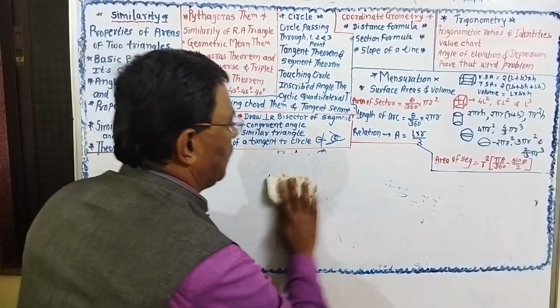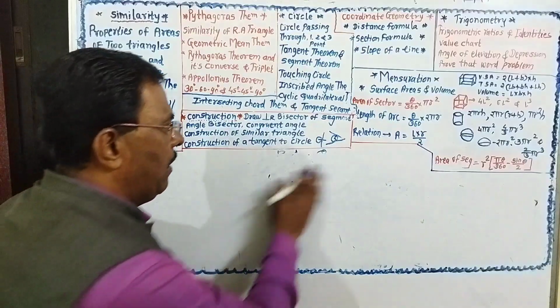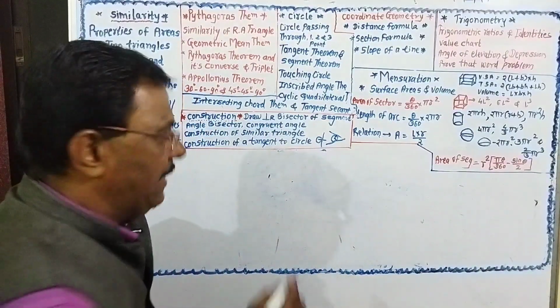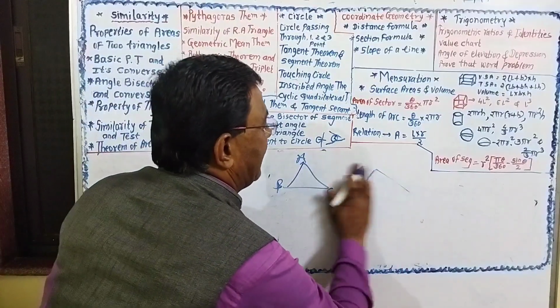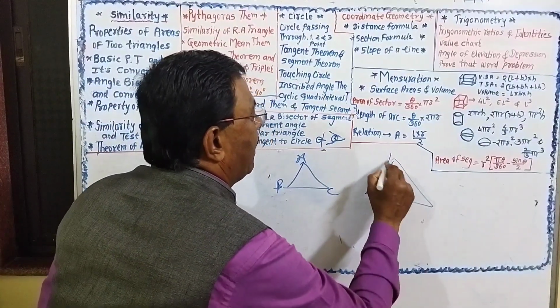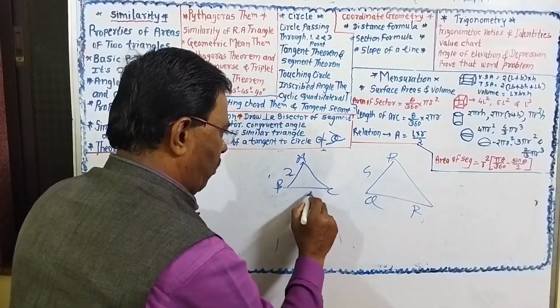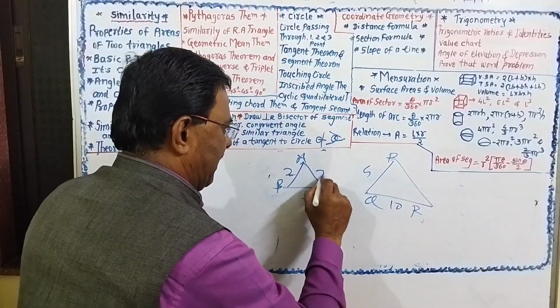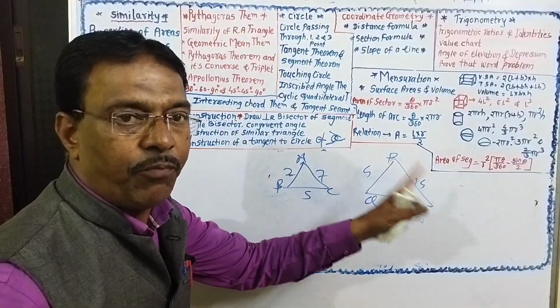Now we are going to the next topic, the similarity of two triangles. What is similarity? If in triangle ABC and triangle PQR, this is 2, this is 4, this is 5, 10, 7, 40, their corresponding sides are in proportion.